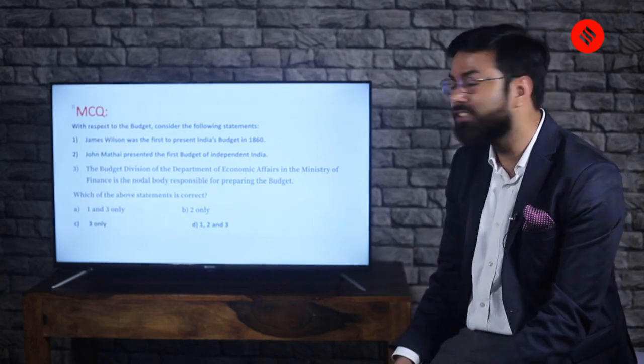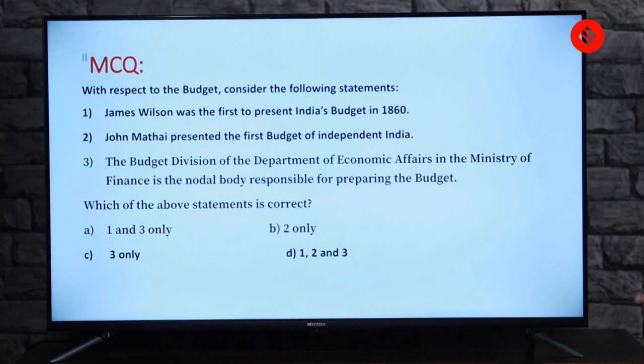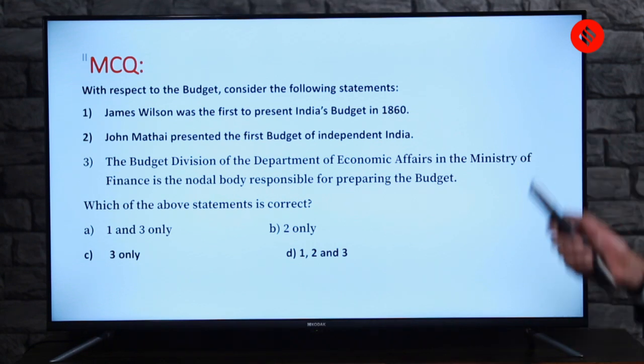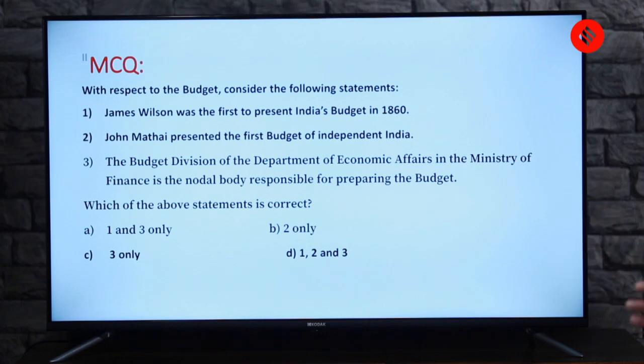Now, see the options. Which of the above statements is correct? A, 1 and 3. B, 2 only. C, 3 only. And D, all of the statements, that is 1, 2 and 3.